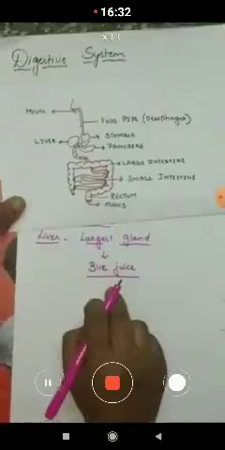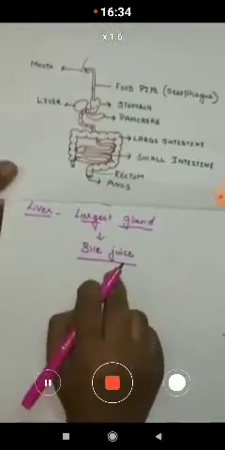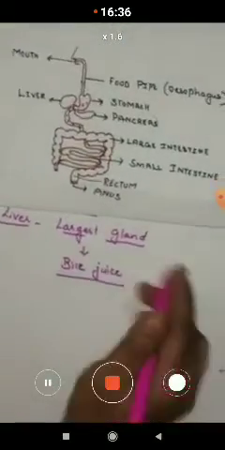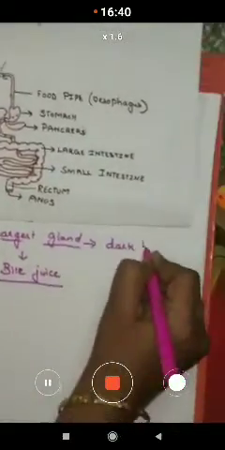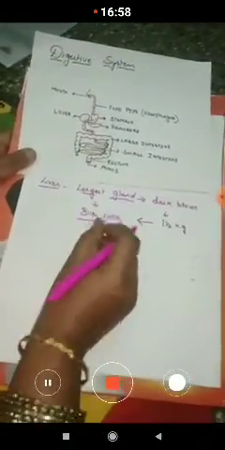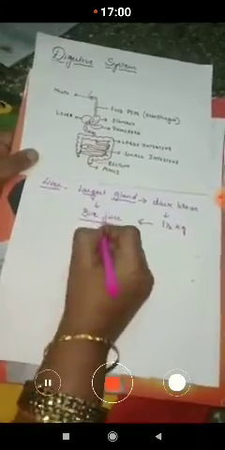Children, so now this liver, as it is the largest gland, it is dark brown in color, and it weighs about 1.5 kilogram. Now this liver secretes a brownish green fluid.